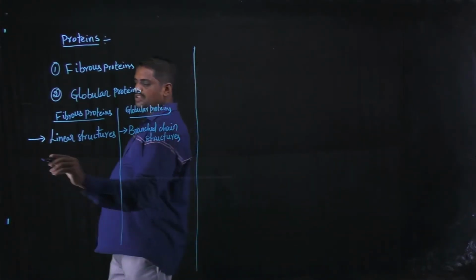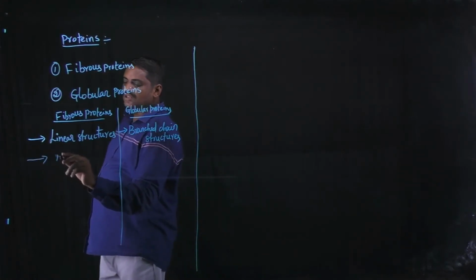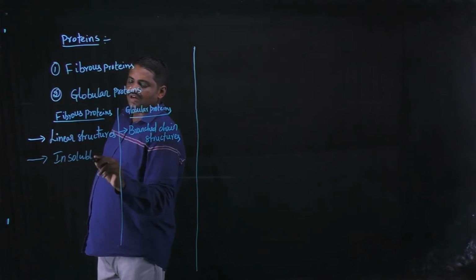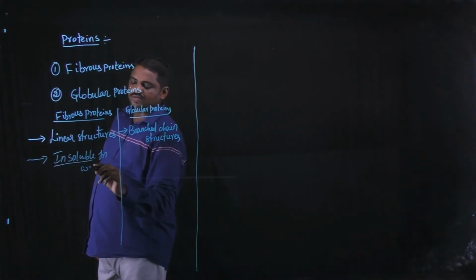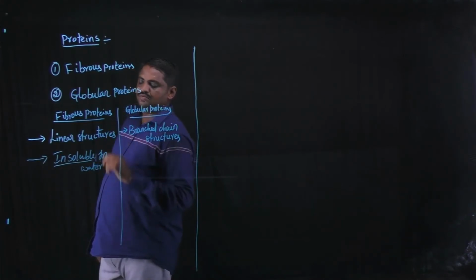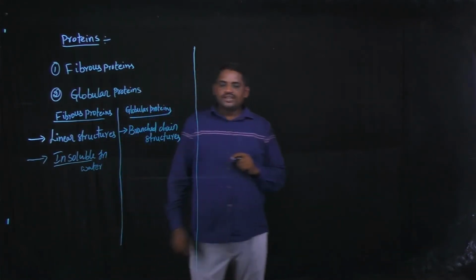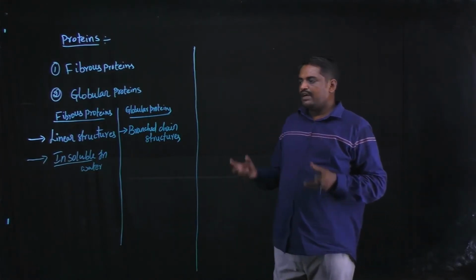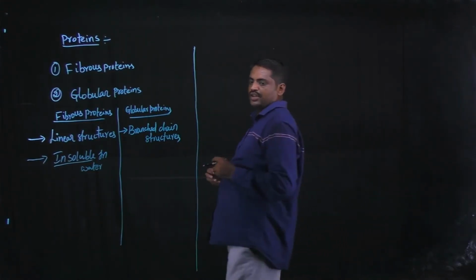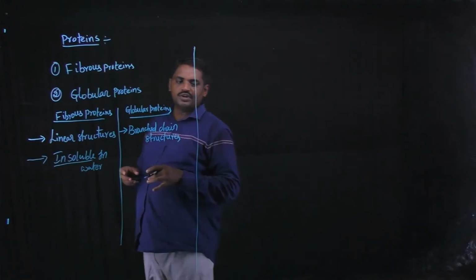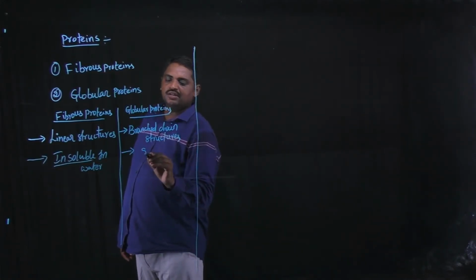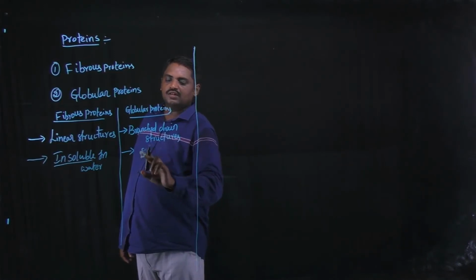Fibrous proteins are insoluble in water. They do not dissolve in water. But globular proteins are completely soluble in water.